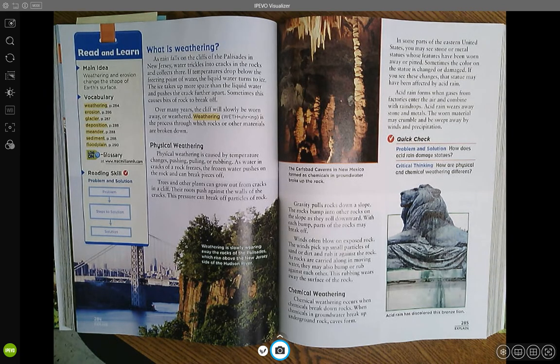Quick check. Problem and solution. How does acid rain damage statues? Critical thinking. How are physical and chemical weathering different?